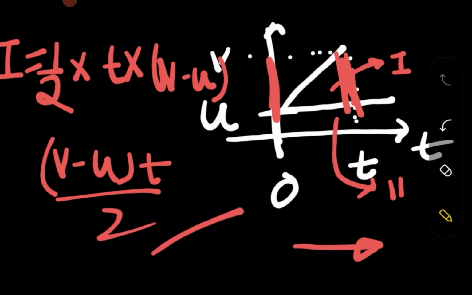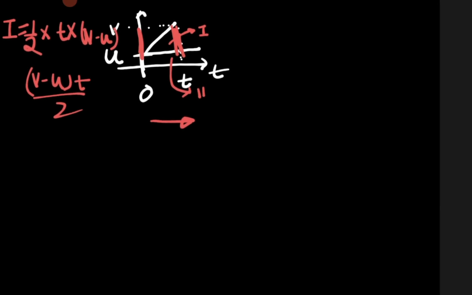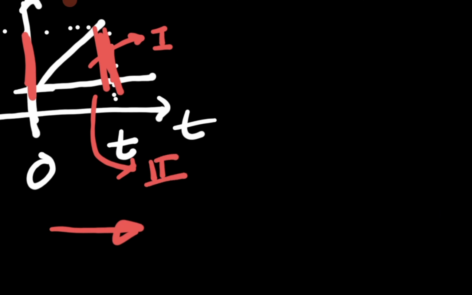Okay, very good. Now this is the first type of area. For the second type of area, it is very clear. The second area is nothing but a rectangle.